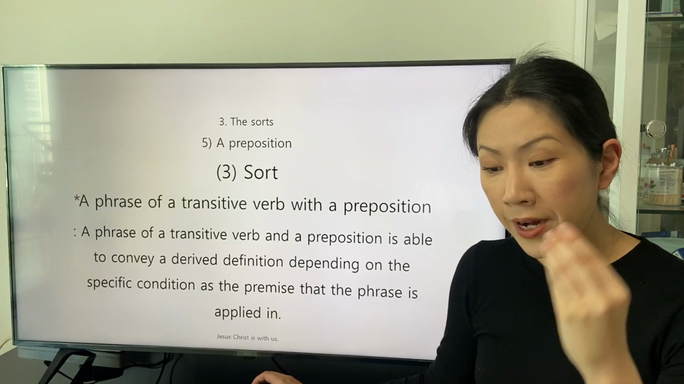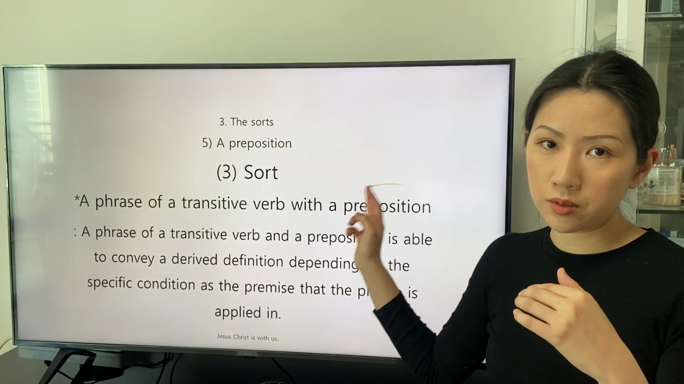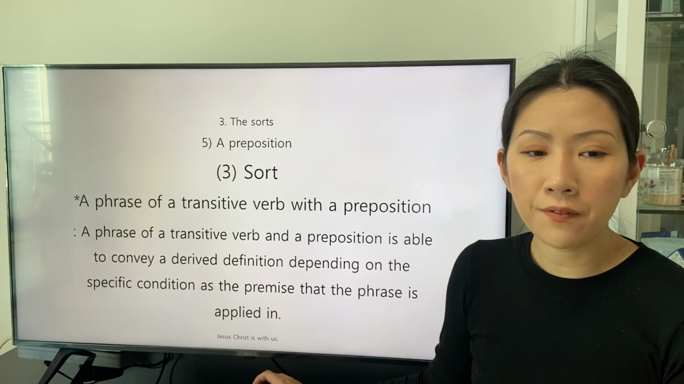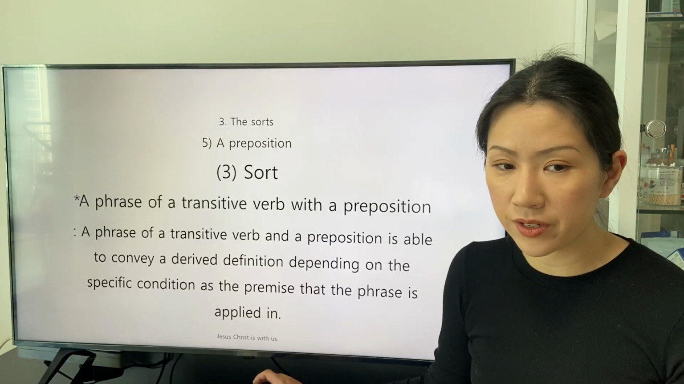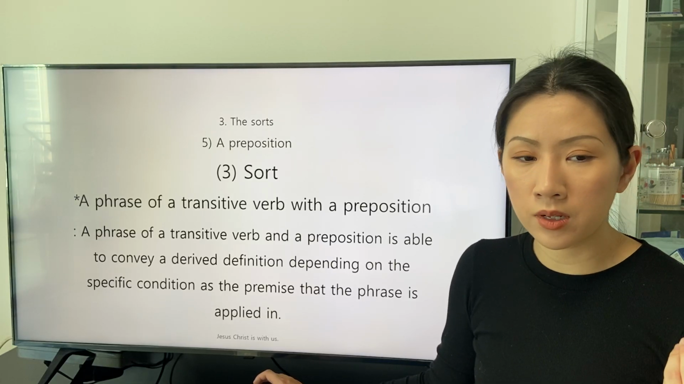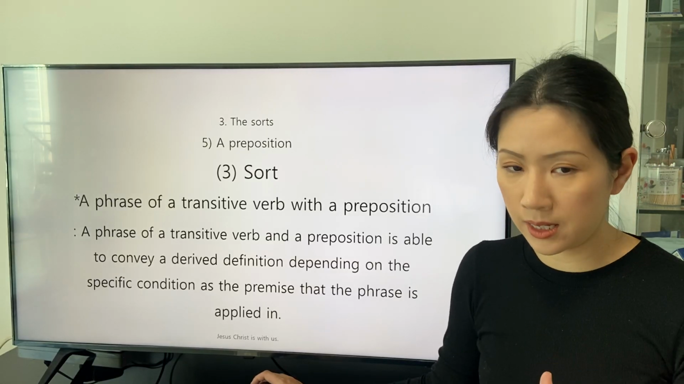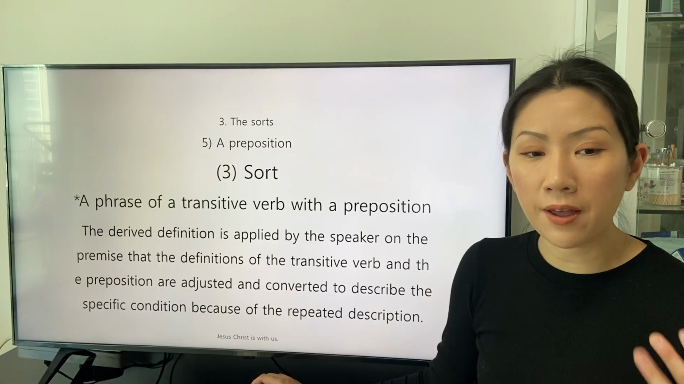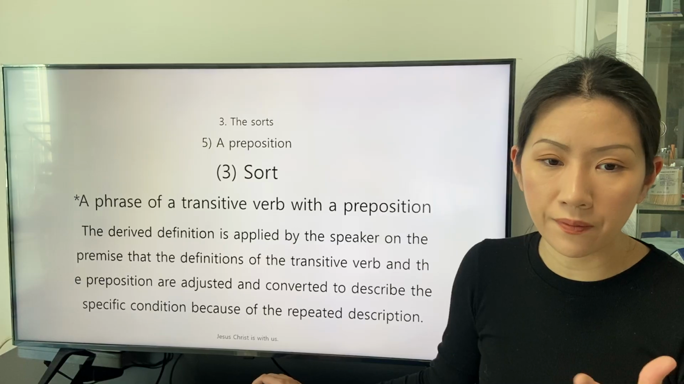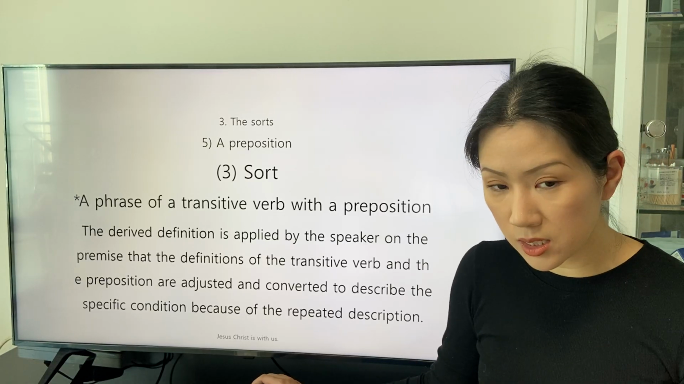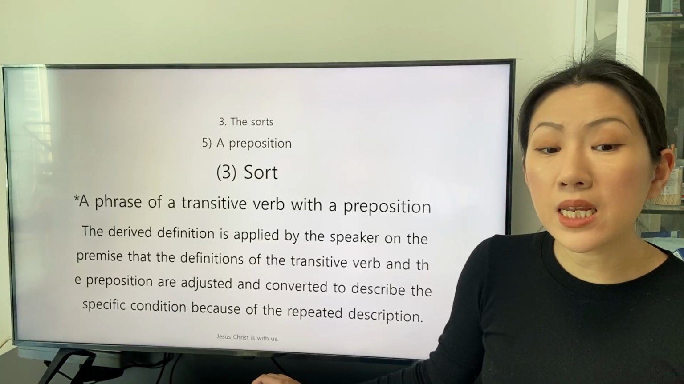Because the phrase of the transitive verb includes a preposition. A phrase of a transitive verb and a preposition is able to convey a derived definition depending on the specific condition as the premise that the phrase is applied in. The derived definition is applied by the speaker on the premise that the definitions of the transitive verb and the preposition are adjusted and converted to describe the specific condition because of the repeated description.